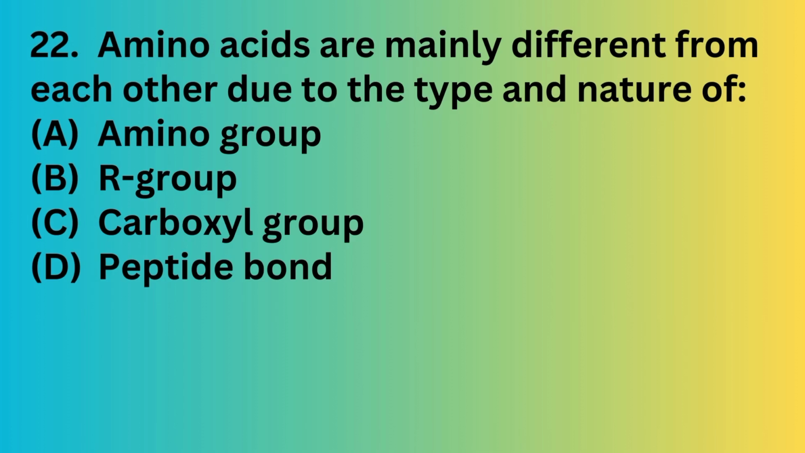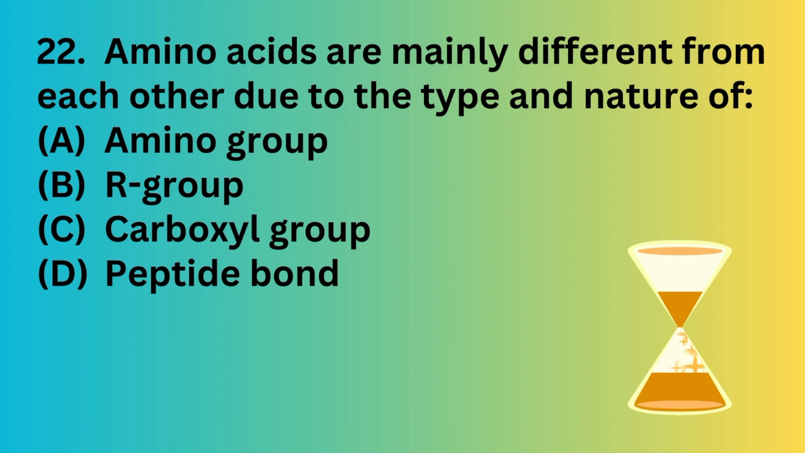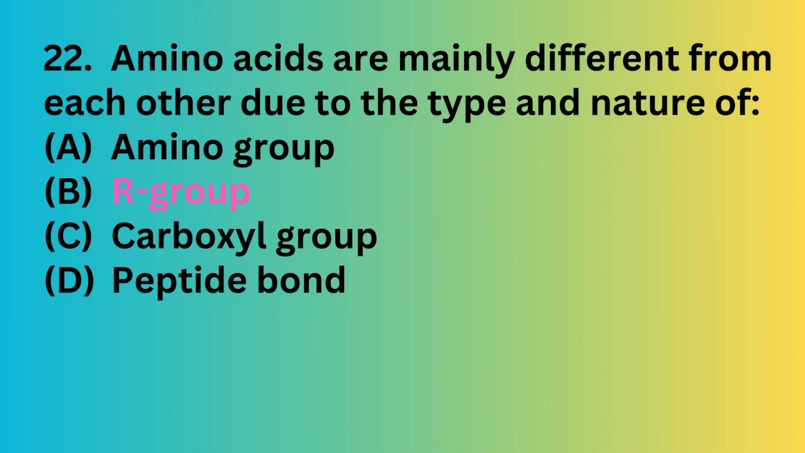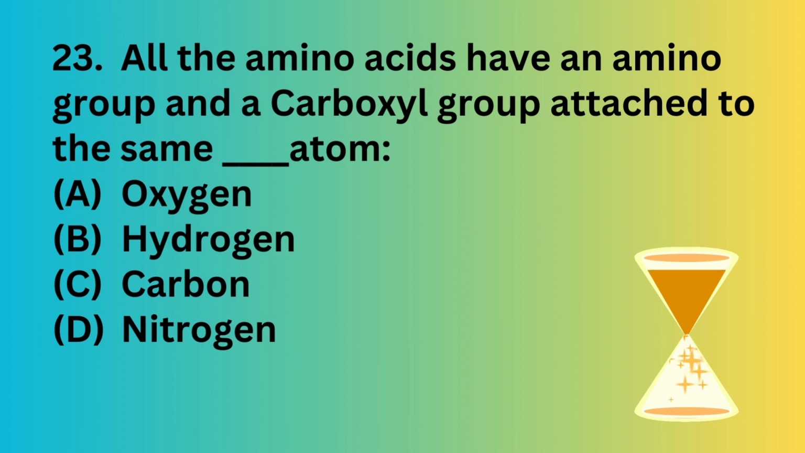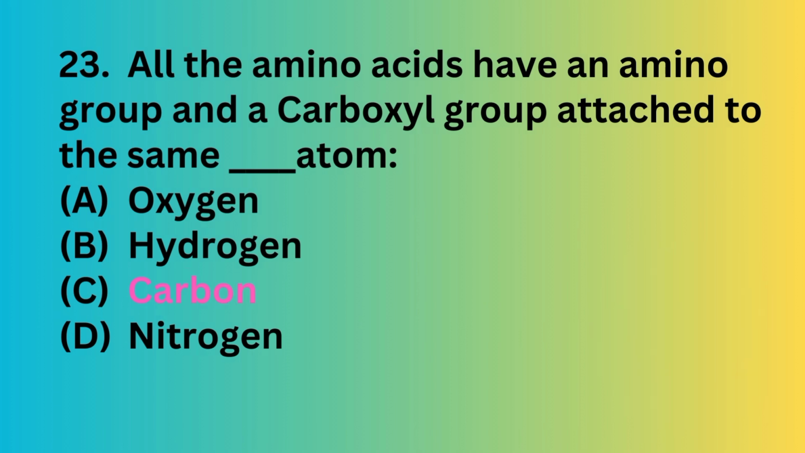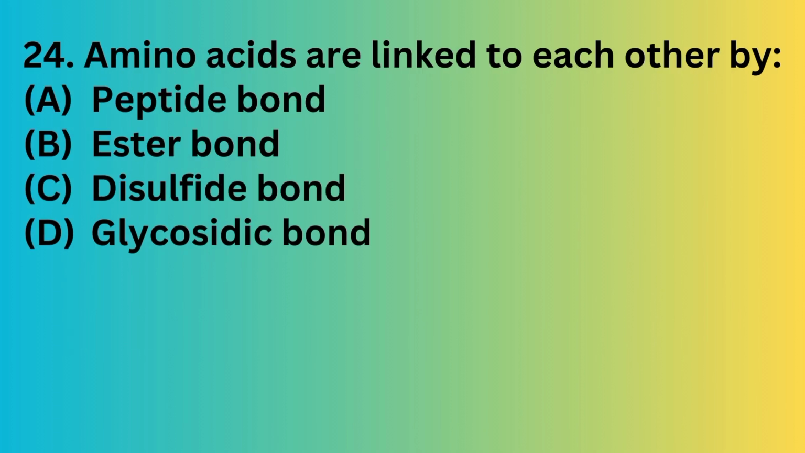Question number 22. Amino acids are mainly different from each other due to the type and nature of: amino group, R group, carboxyl group, peptide bond. The correct answer is option B, R group, due to which the amino acids are different from each other. Question number 23. All the amino acids have an amino group and a carboxyl group attached to the main dash: oxygen, hydrogen, carbon, nitrogen. The correct answer is carbon atom. Amino acids have an amino group and a carboxyl group attached to the carbon atom.